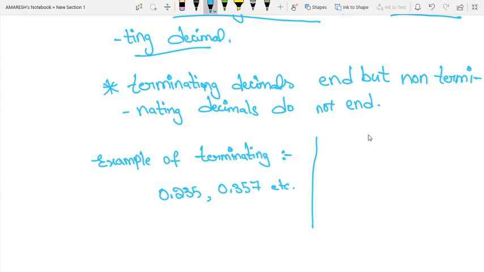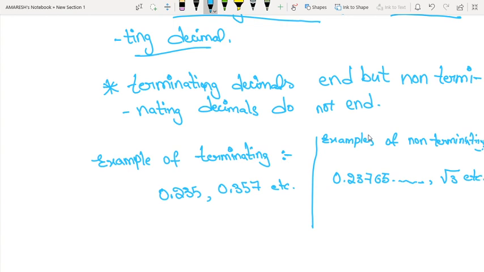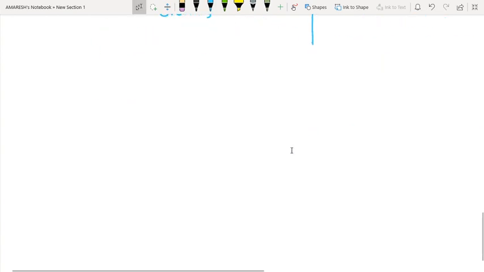And examples of non-terminating: 0.23765, so on, and √3, etc. are the examples of non-terminating. Hope you understood this.